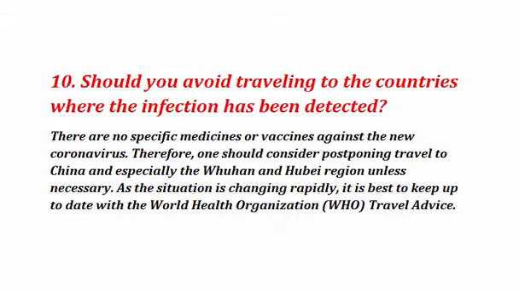Number 10. Should you avoid traveling to the countries where the infection has been detected? There is no specific medicine or vaccine against the new coronavirus. Therefore, one should consider postponing travel to China and especially the Wuhan and Hubei region unless necessary. As the situation is changing rapidly, it is best to keep up to date with the World Health Organization (WHO) travel advice.